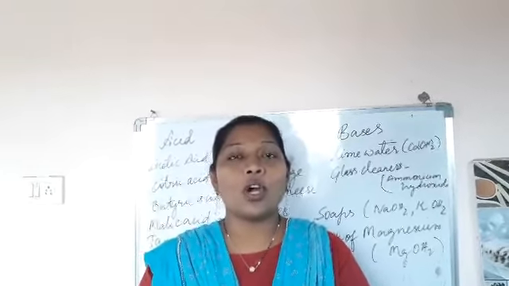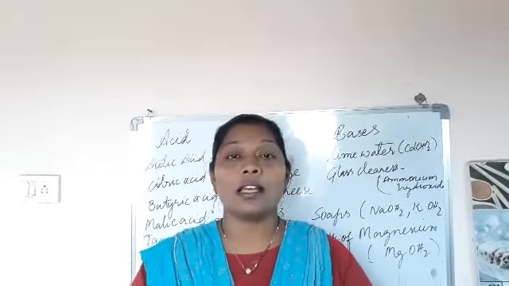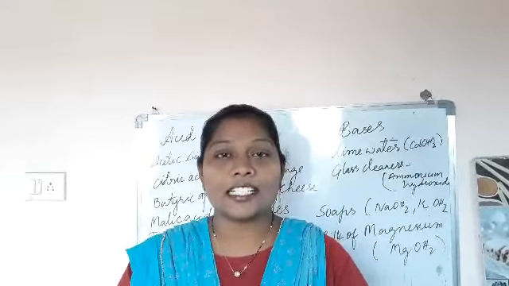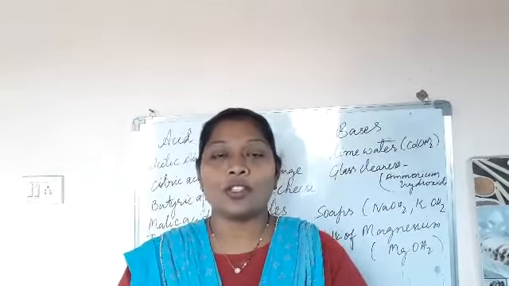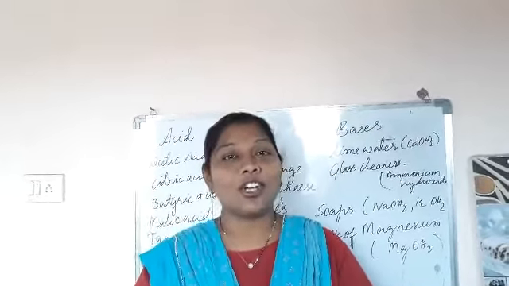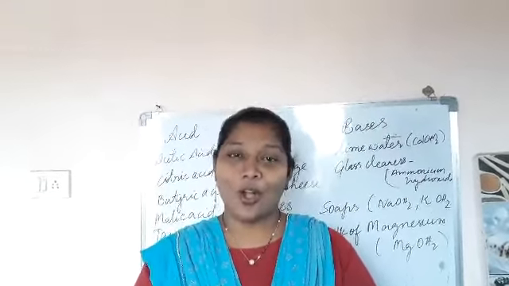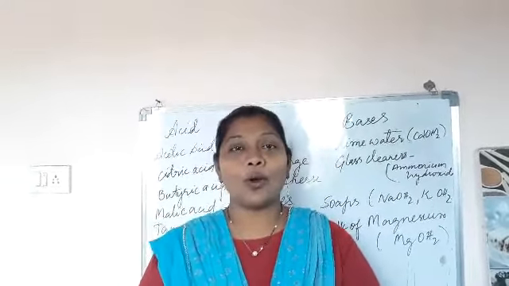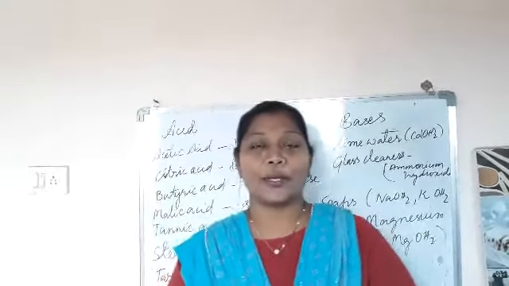Okay, children. I was talking about acids and bases in the last class, and also about indicators. Have you remembered that? An indicator is any substance that changes color when another substance is added to it. Turmeric and China rose are natural indicators, and there are two artificial indicators that we generally talk about, phenolphthalein and methyl orange. We have finished a quick review of the old video, and now we will see more about acids and bases in this video.